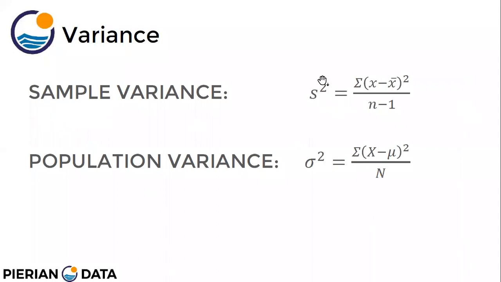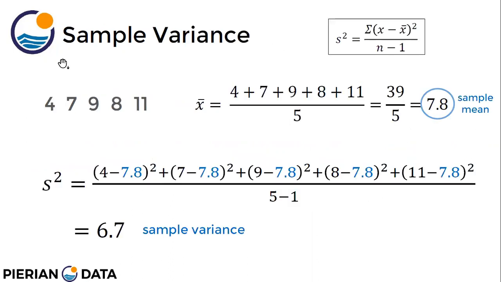Sample variance, which we denote by s square, is the summation of (x minus x bar) whole square divided by n minus 1. Population variance is sigma square, equal to the summation of (x minus mu) whole square divided by n. So for each value, subtract the mean, take the square, sum it up for all the values, and divide by n. This is called population variance. We will see this in an example.